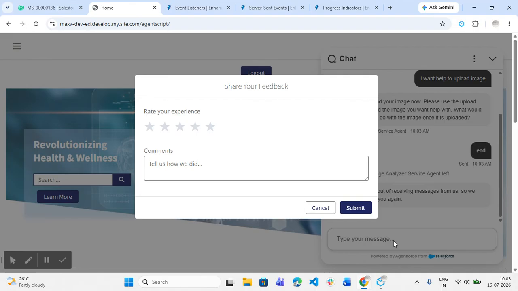So here I have placed an LWC component. This LWC is present inside the experience site. When I opt out, an event is fired. During the firing of that event, I am listening to that event in the LWC and opening up this LWC component. Here I have options to capture the rating as well as the comments. So I can enter the rating and the comments.